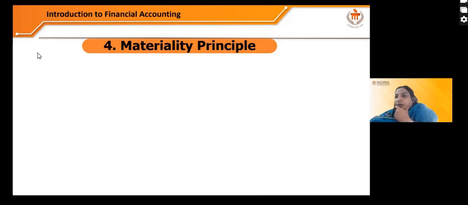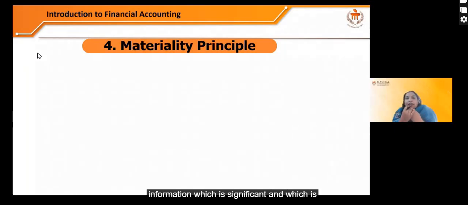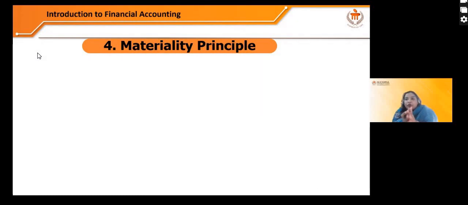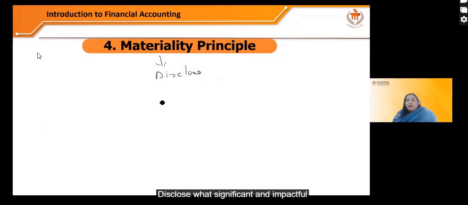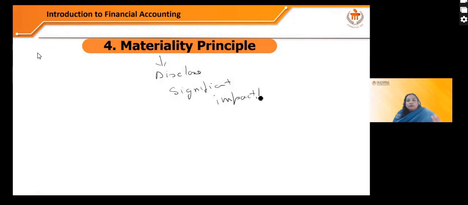Any information which is significant and impactful. Impact on what? Stakeholders and investors. So it needs to disclose significant and impactful information, and the non-essential data it has to exclude.